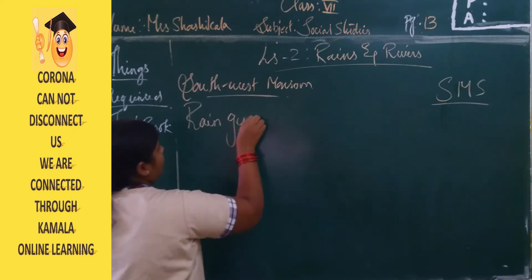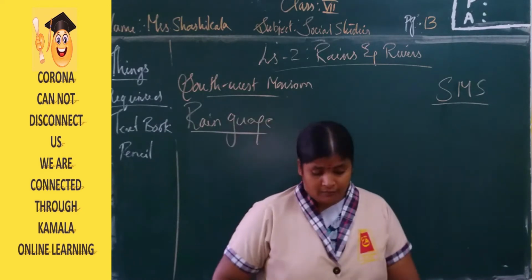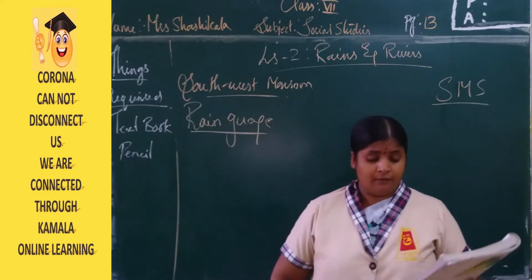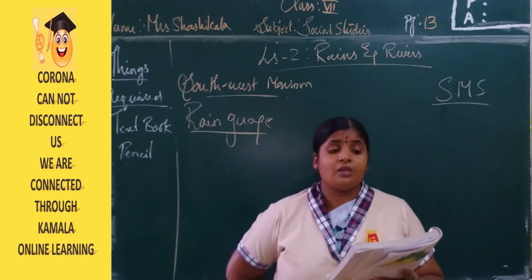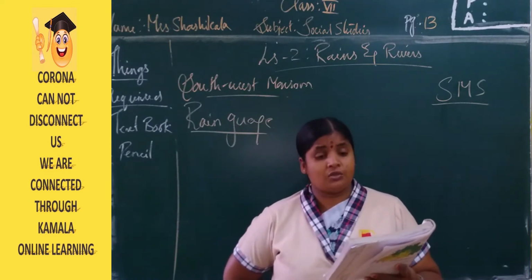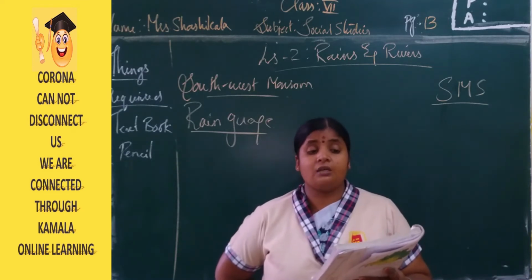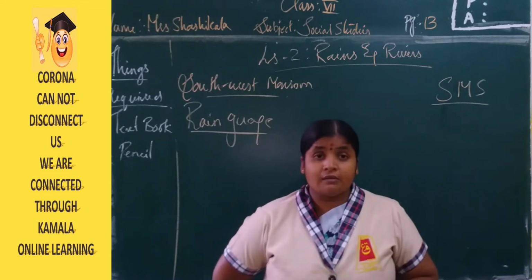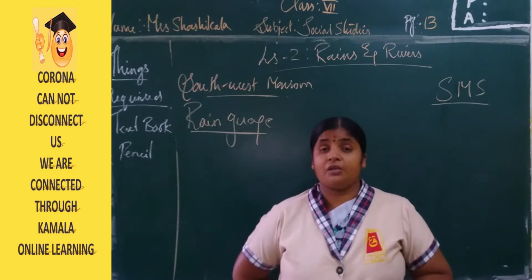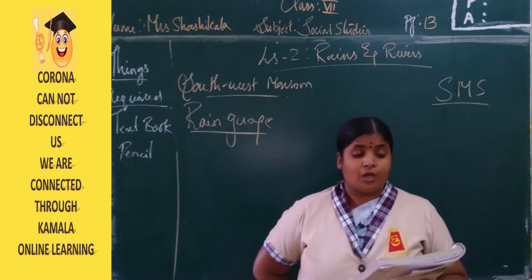The experiment on the rain gauge is in the textbook, page number 13. An instrument by which rainfall is measured is known as a rain gauge. The amount of rainfall for a unit area is measured in centimeters; we do not calculate rainfall in kilometers, we take it in centimeters. How do we measure the amount of rainfall? How do we find it?